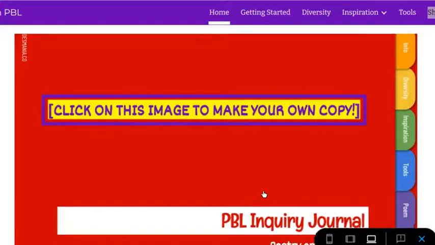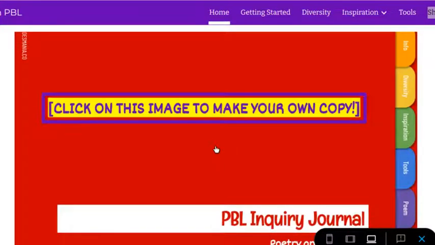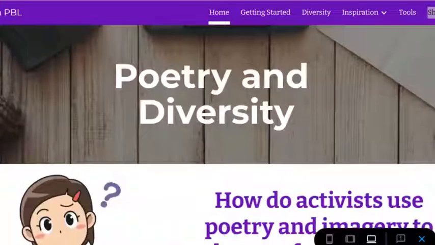And this bottom part's really important. You need to click on the image here, and it'll make you your own copy of your inquiry journal. And that is how you're going to record all your thoughts and your work concerning this project, okay? So this is going to be an exploration project where you are basically thinking about questions that are prompted to you, and you're just putting down your thoughts as you explore these different areas, okay?